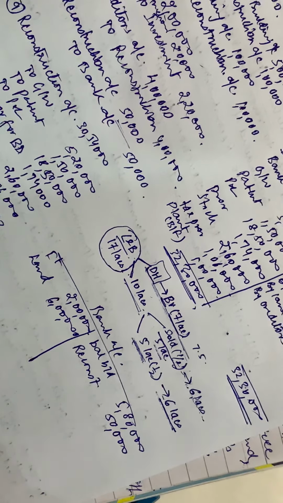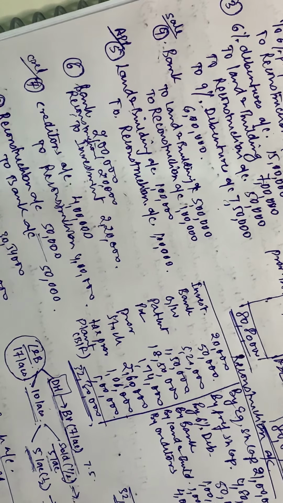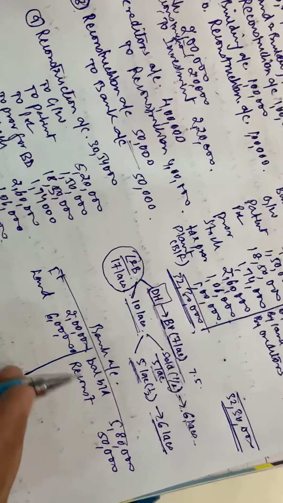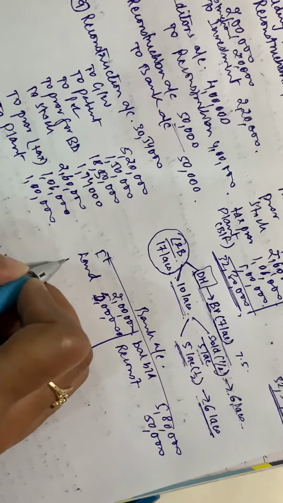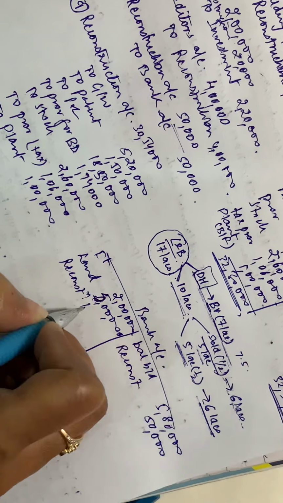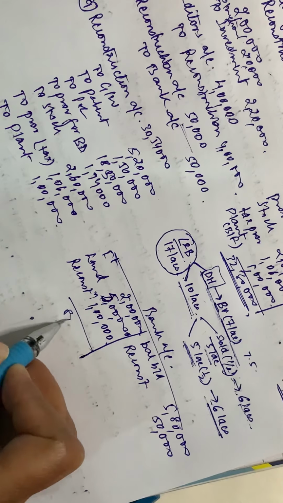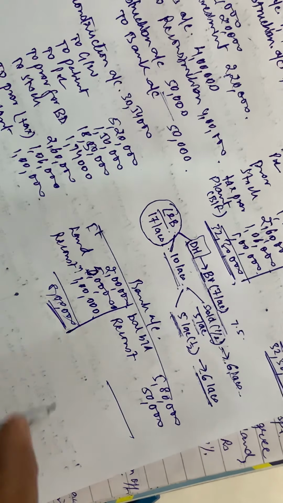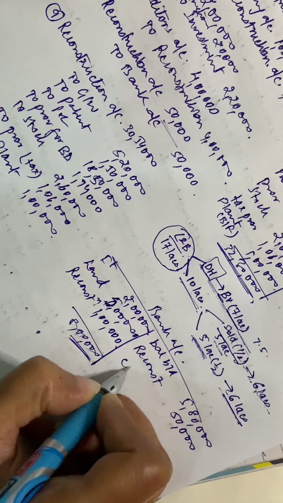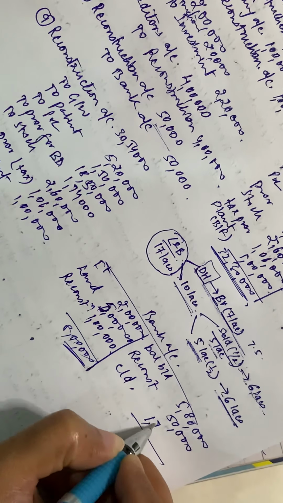Of course 5 lakhs and 1 lakh. 1 lakh is going to the reconstruction account when you sold land. So mainly this is 8 lakhs. And over here you have the carried down amount of 1 lakh 70,000.